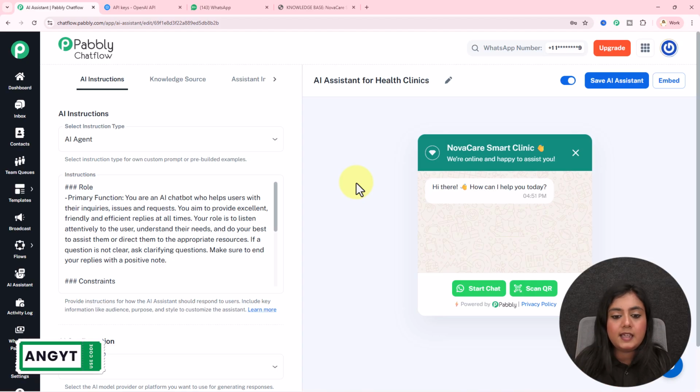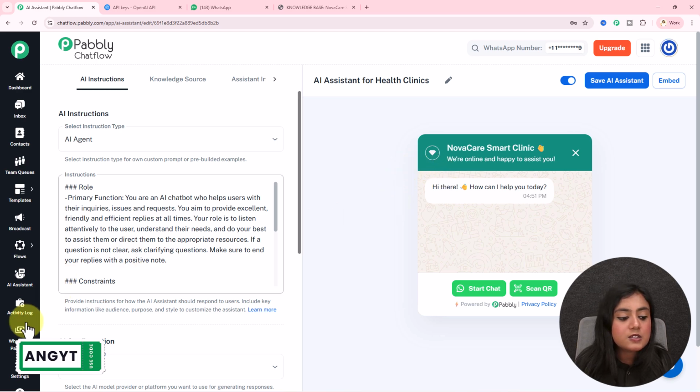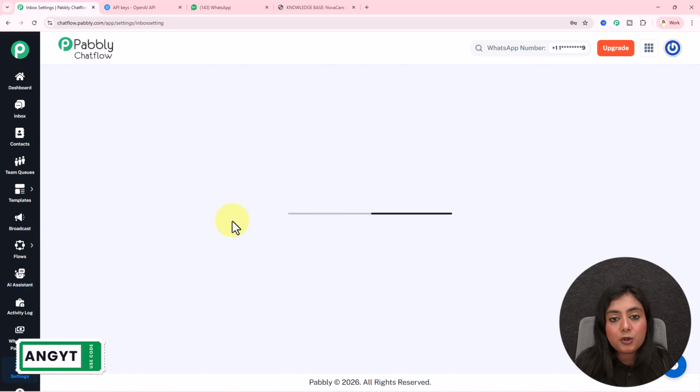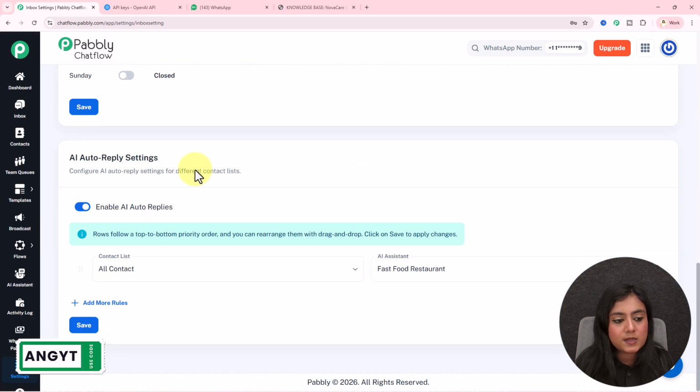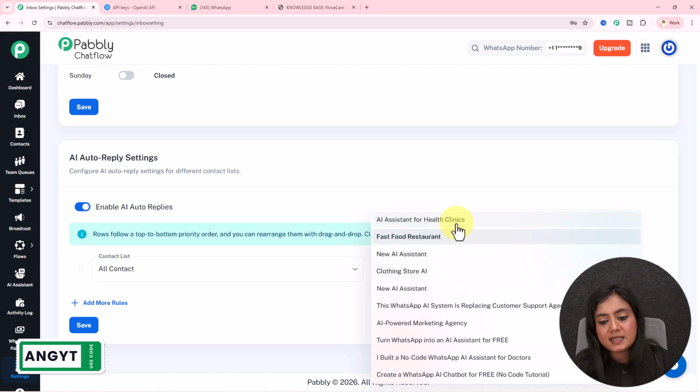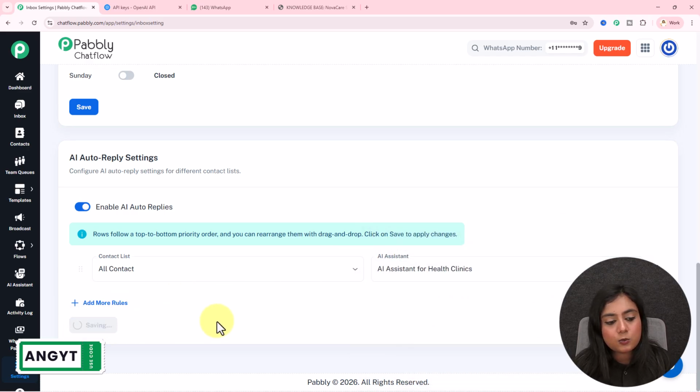Now, one thing: if you want this assistant to be automatically enabled for all the WhatsApp chats, for that you have to go to settings and the inbox settings section. You have to scroll down till the end of the inbox settings. You will see the option of AI auto reply settings. Enable this setting. Select the contact list to whom you want to automatically assign this assistant, and then select the assistant that you want to assign and save this rule from here. For all the contacts, this assistant will be automatically enabled in their inbox chats.